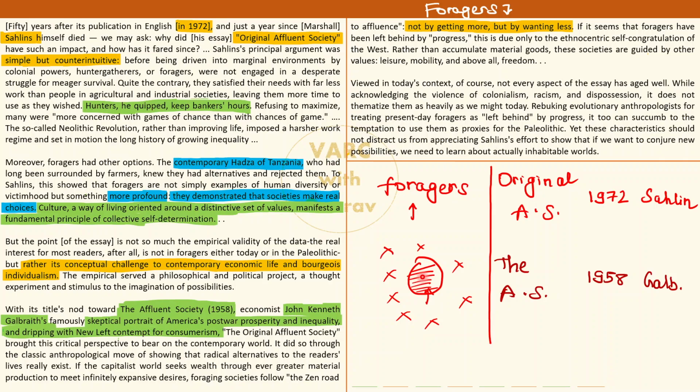So what is Stalin trying to say? That please don't be pretentious, so pretentious that you say that these people are backward, these people have not progressed enough. Okay, in a way the joke is on you.